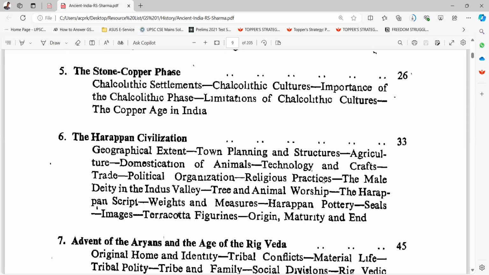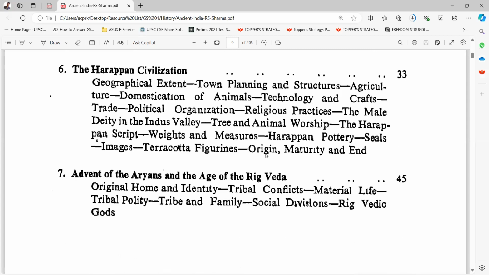organization, religious practices, the male deity in the Indus Valley, tree and animal worship, the Harappan script, weights and measures, Harappan pottery, seals, images, terracotta figurines, origin, maturity, and end. Seventh is advent of the Aryans and the age of the Rigveda. Original home and identity, tribal conflicts, material life, tribal polity, tribe and family, social division, Rigvedic gods.